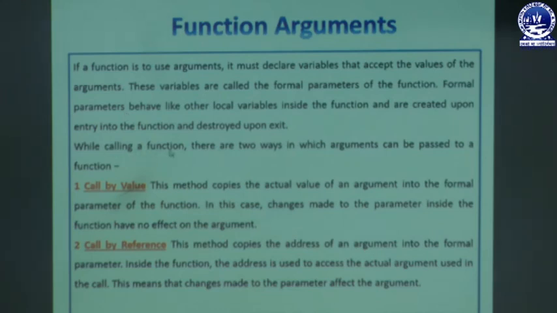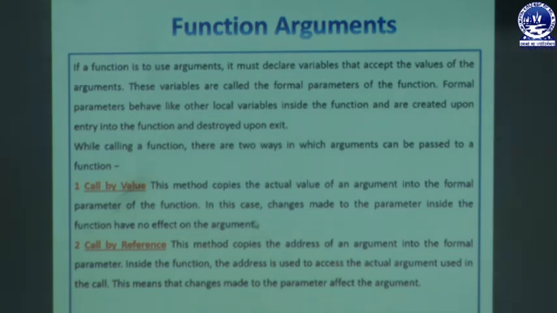So, while calling a function, there are two ways in which the argument can be passed to a function. Whenever we have to pass any type of argument to the function, we have actually two categories. The first category is call by value. This method copies the actual value of an argument into the formal parameter of the function. In this case, changes made to the parameter inside the function have no effect on the argument.